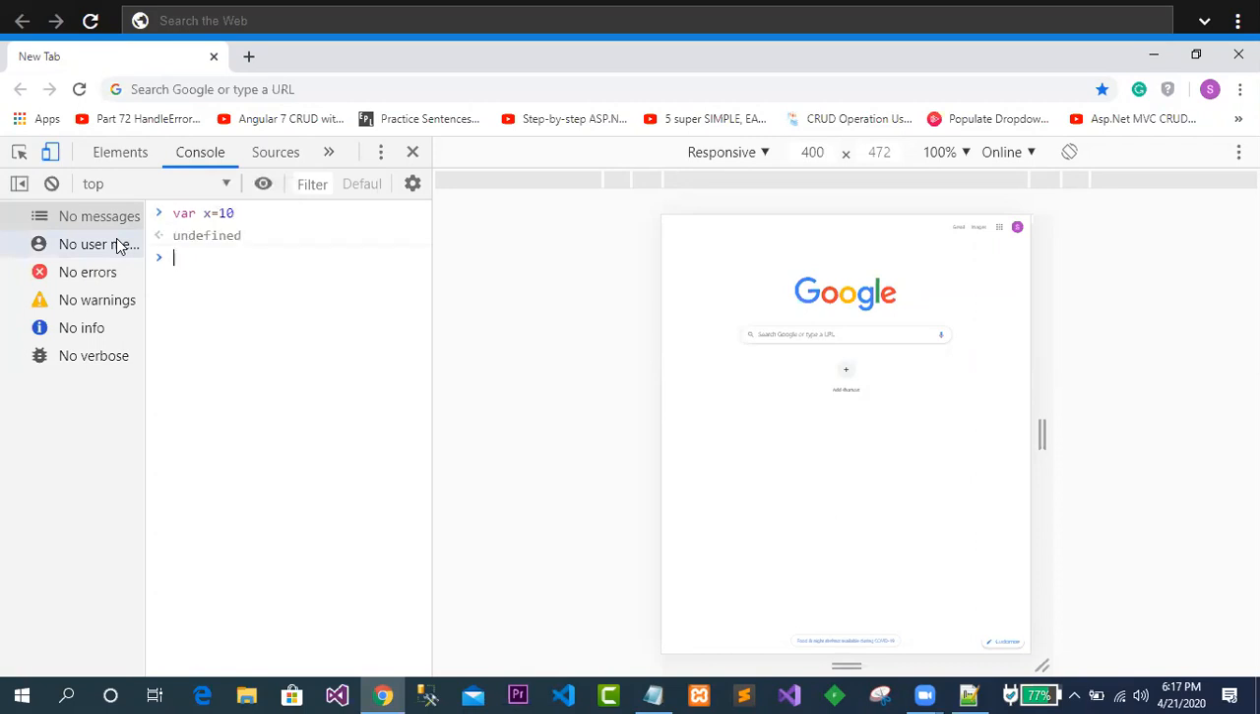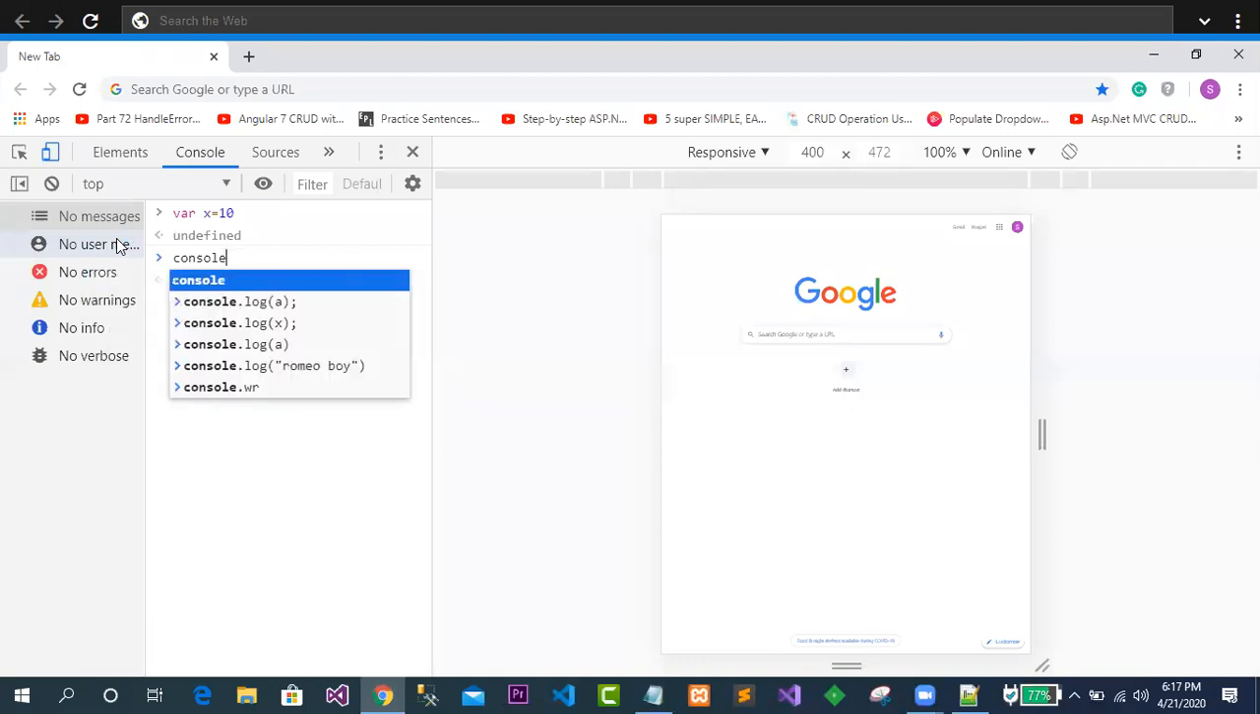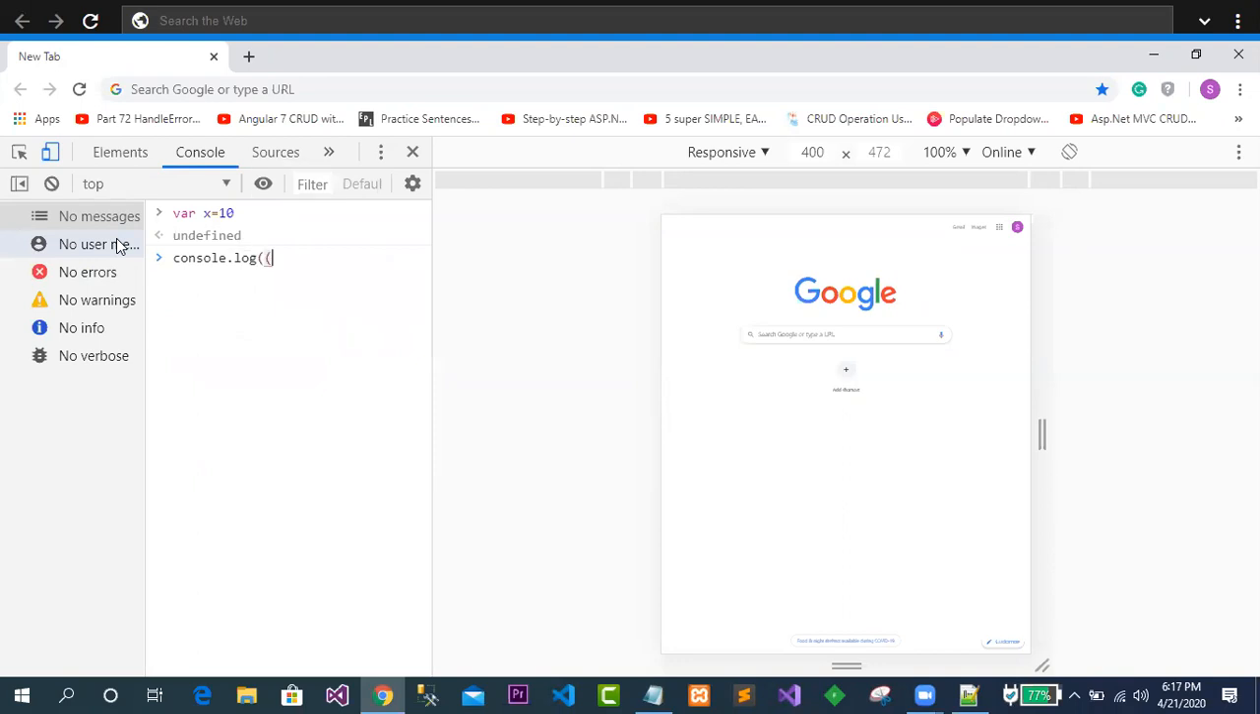Then if I go for printing, console.log of x, it is showing you 10. On the next line, I'm trying to give a new value to x. Let's say I have given the value as Shakti, and yes, it is showing Shakti as output. So what is the meaning of this? It means that x can take any type of data.